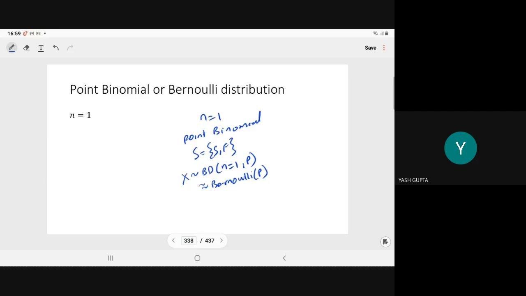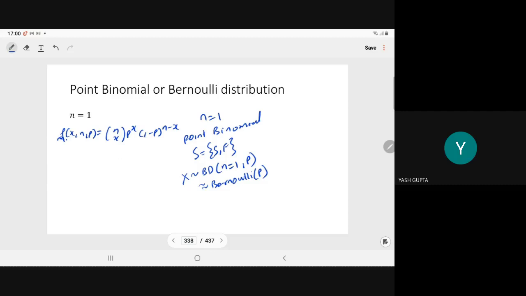Point binomial is nothing but the Bernoulli distribution. So here you have seen what is the f(x; n, p) for the binomial. It is nCx p to power x (1 minus p) to power n minus x.